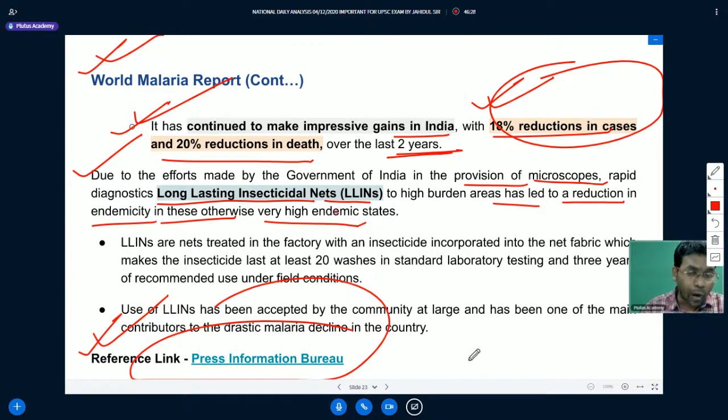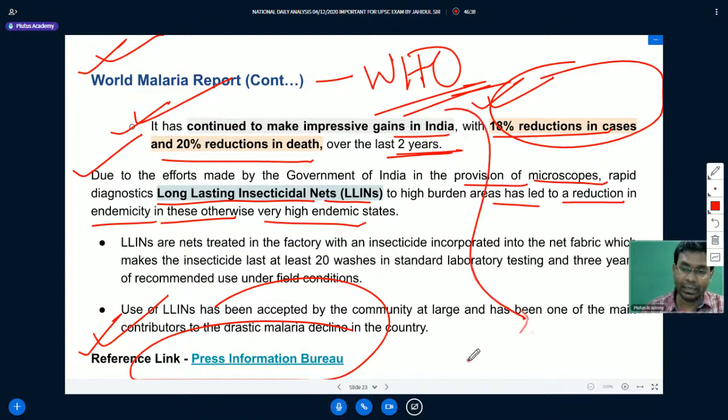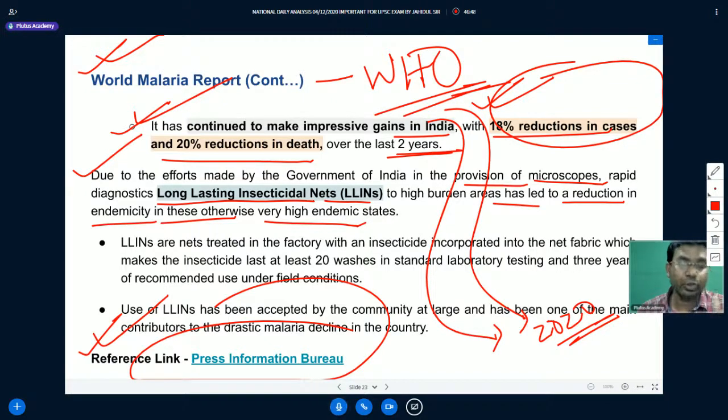One important thing that you should remember is that this report is released by the World Health Organization, and it has been released for the year 2020 now. India is among the 11 high endemic countries with reference to malaria.